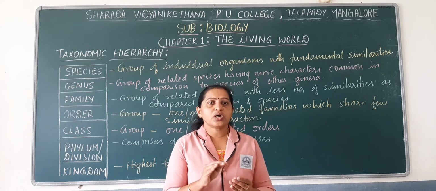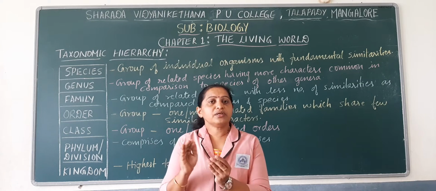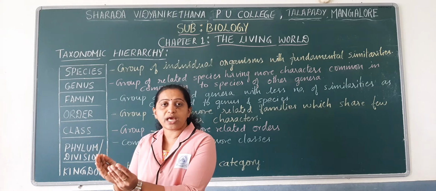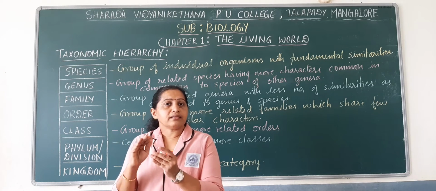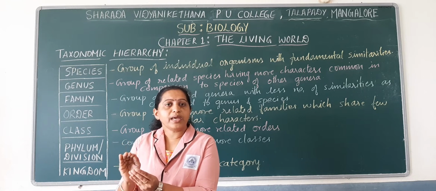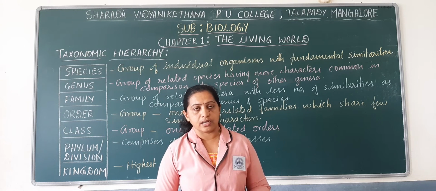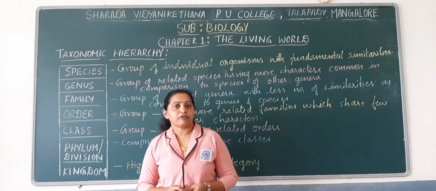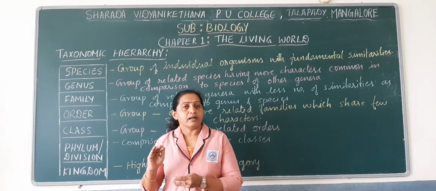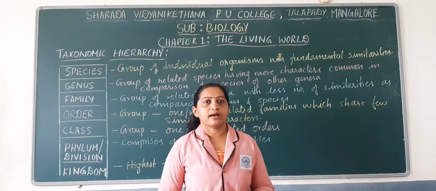If the organisms have similar characteristic features, they are grouped into one category, and that category where organisms are grouped based on similarities found among them is known as a taxonomic category. A taxonomic category can be referred to as a rank, and there are many such ranks found in classification.